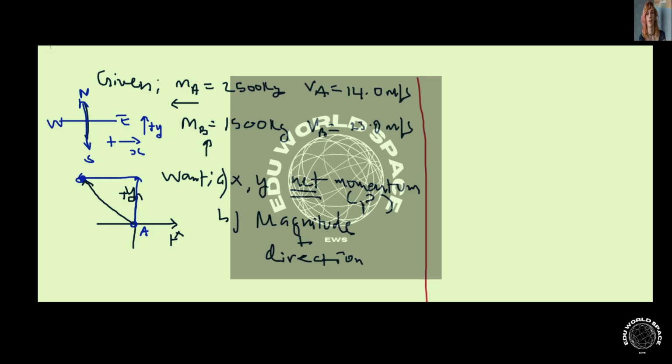So we're going to start with part A, and we'll deal with the pickup truck, and then we'll deal with the sedan. So for the pickup truck, we have two types of momentum. So we're going to call px, that's the momentum of the pickup truck in the x direction. And so PAX, we want to call it PAX because A happens to be the pickup truck.